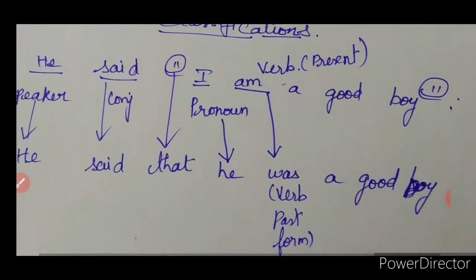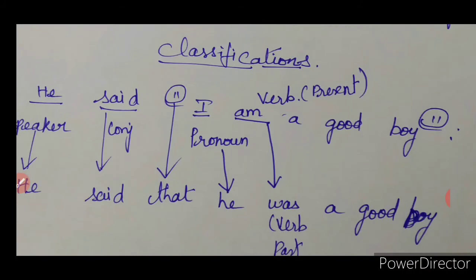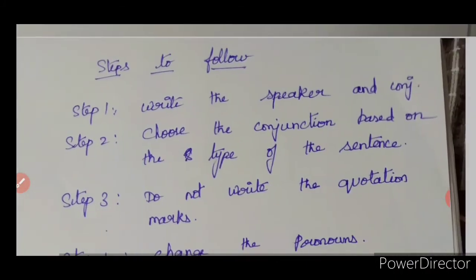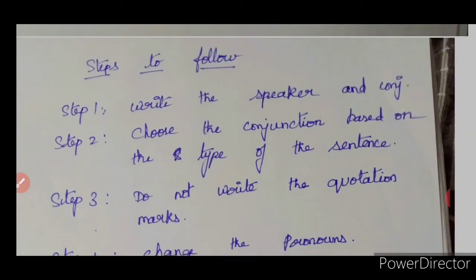Choose the conjunction based on the type of the sentence. So type of which sentence? The dialogue which is there within the double quotation. That is the type of the sentence. Got it? So this type of a sentence, I am a good boy, is what sentence? It is a statement. So because it is a statement, what will be the conjunction instead of this double quotes? That.